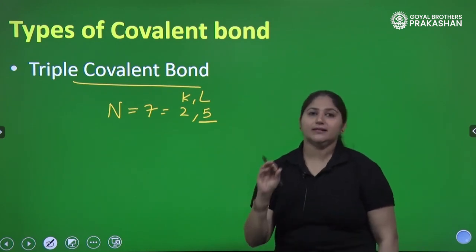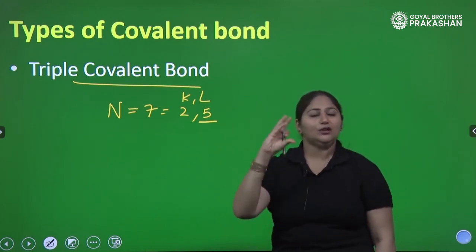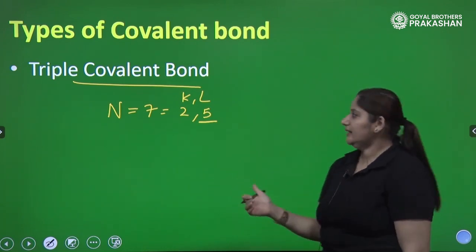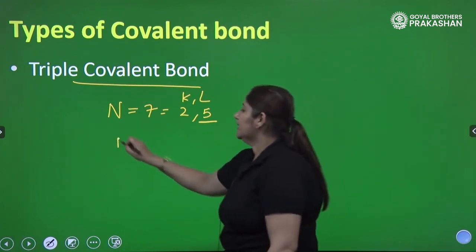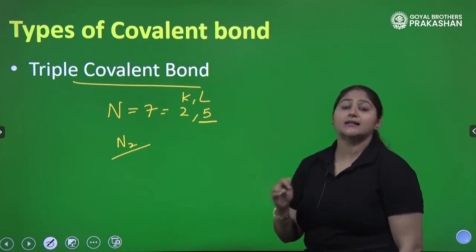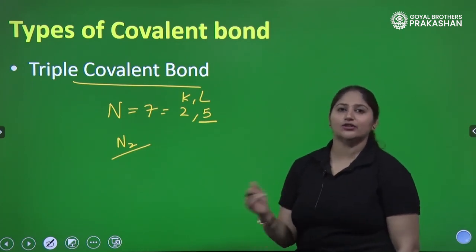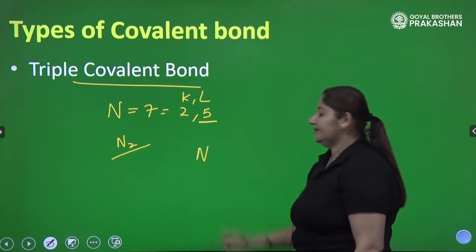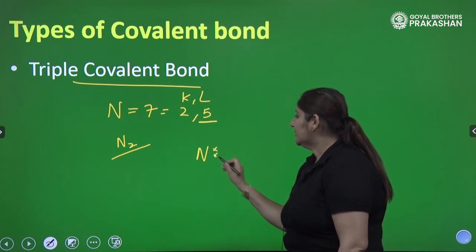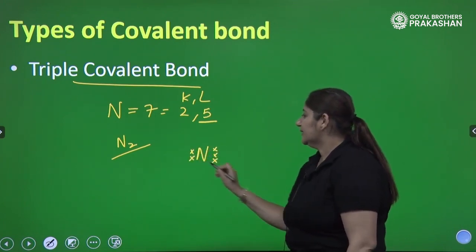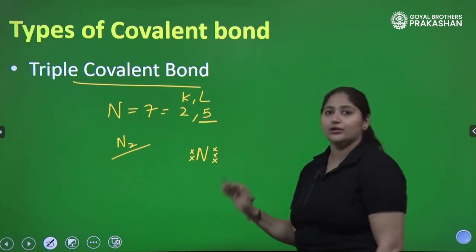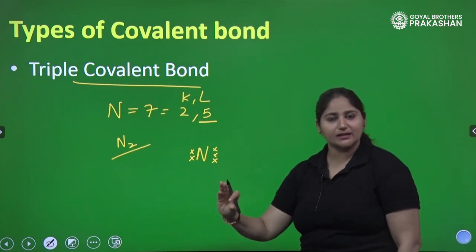So the number of electrons each atom requires, we will show all those 3 electrons together. Let's write the electron dot structure to understand. So how does nitrogen gas exist? This N2 molecule, how does it exist? Let's understand the bonding in the nitrogen atoms. So we have nitrogen. Each nitrogen has 5 electrons. So let's show the valence electrons. This is what I just said, that in order to share 3 electrons, you have to show all 3 electrons together at one side. Why?